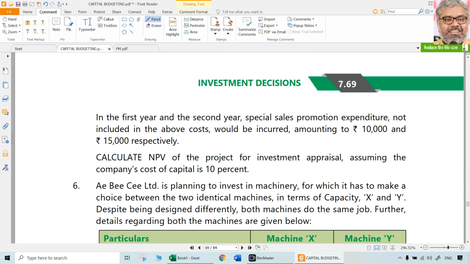And in the first year and second year, special sales promotion expenditure not included in the above costs will be incurred, amounting to 10,000 and 15,000 respectively. Read it simply. Is it inflow or outflow? Outflow. Expenditure, right? When is that? First year also, second year also. So these are the various points. Compute the NPV of the project for investment appraisal, assuming the cost of capital is 10%.